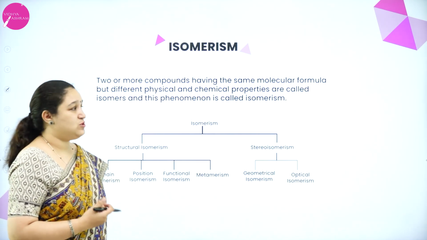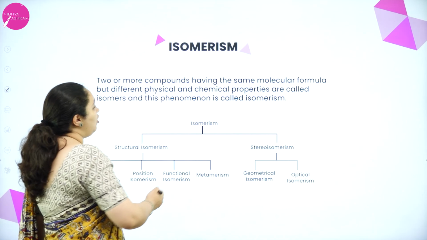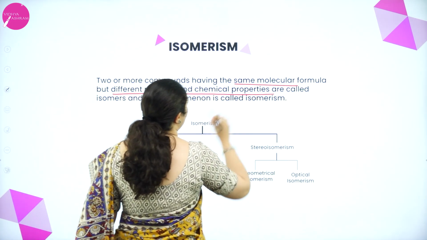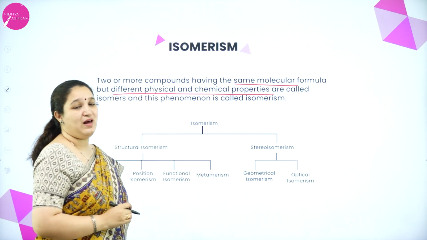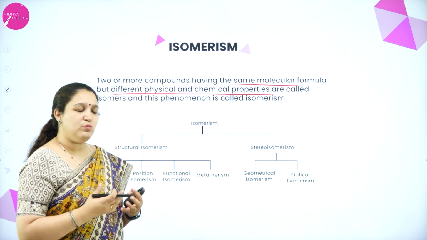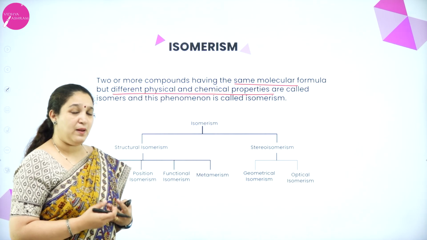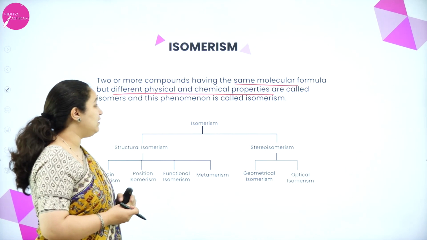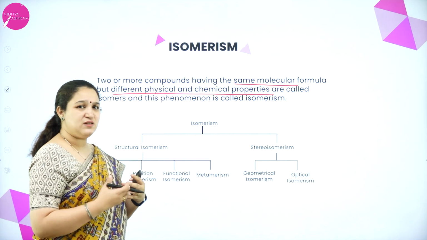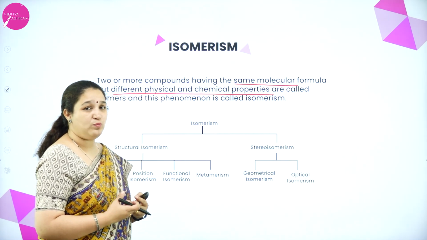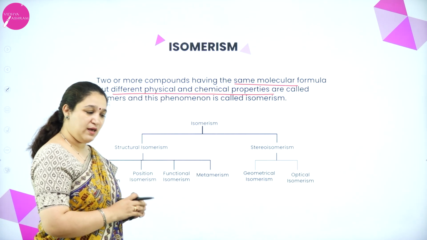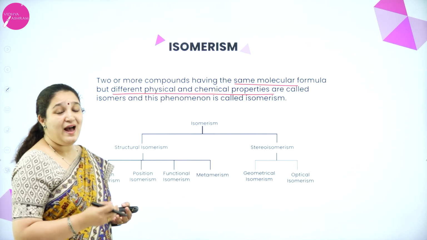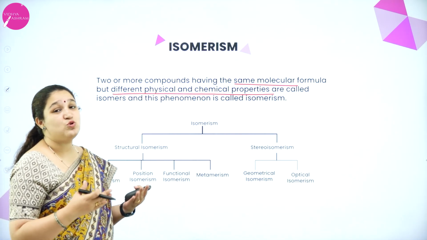Now, what is isomerism? Two or more compounds having the same molecular formula but different physical and chemical properties, then we call them isomers. So the molecular formula will be the same, but the difference in physical and chemical properties tells us there is some difference in them. Such compounds whose molecular formula is the same but physical and chemical properties are different, we call them isomers, and the phenomenon is called isomerism.